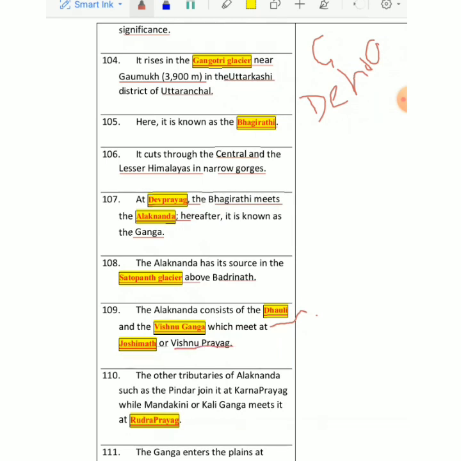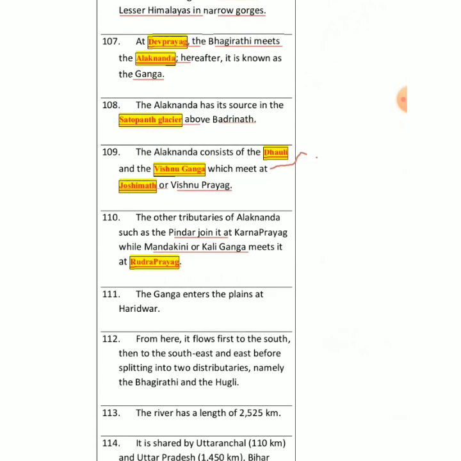Now इसको विष्णु प्रयाग भी बोलते हैं, right? Okay, so we have other tributaries of Alaknanda also. That is at Nandprayag, and then we have Mandakini or Kali Ganga meeting them at a place called Rudraprayag. Then this is all mountainous area because I'm talking about Uttaranchal. Now back to the plain area. Now it enters into a plain area. So Ganga enters the plain where? In Haridwar. Haridwar, as compared to other places of Uttaranchal, is almost a plain area.